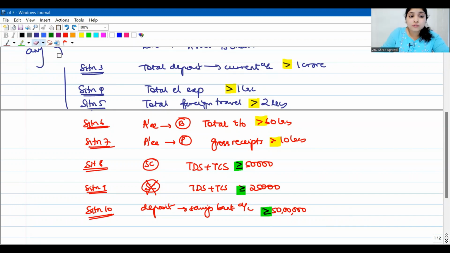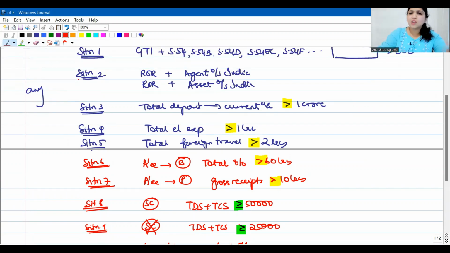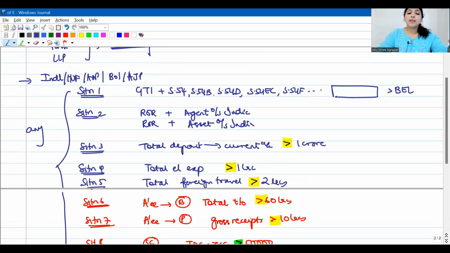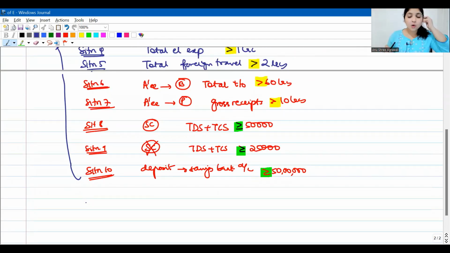So now we have 10 situations. Out of these 10 situations, if any of the situations is attracted, then the assessee will have to file his income tax return. Earlier we had only 5, now we have 5 more. What are the new ones? If the assessee is carrying on a business and the total turnover of that business is more than 60 lakhs, or if the assessee is carrying on a profession and the gross receipts of that profession are more than 10 lakhs, or if the assessee is a senior citizen and his TDS TCS credit of that particular year is at least 50,000, if the assessee is not a senior citizen, TDS TCS credit of the previous year is at least 25,000, and the total deposit in the savings bank account.